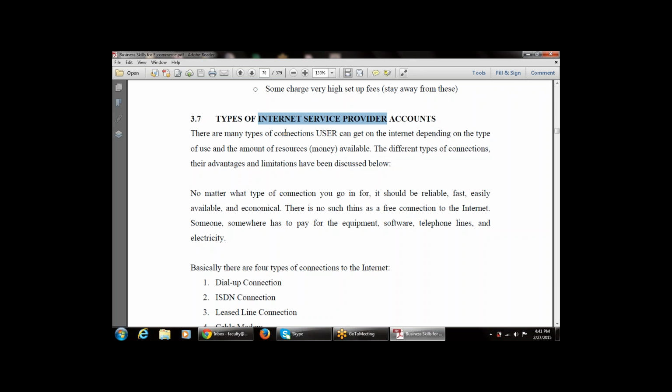No matter what type of connection you go for, it should be reliable, fast, easily available and economical. There is no such thing as a free connection to the internet. Someone somewhere has to pay for the equipment, software, telephone lines and electricity. Someone has to pay for the account, for the different accounts that the internet service provider offers.